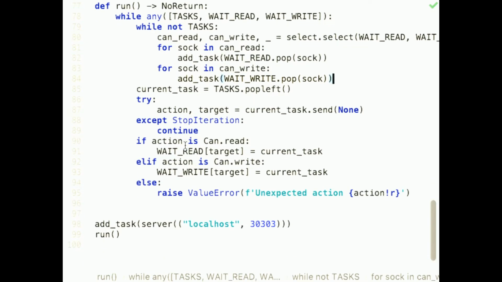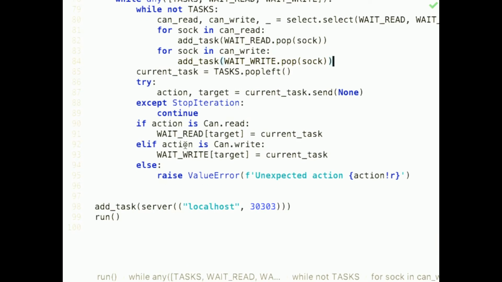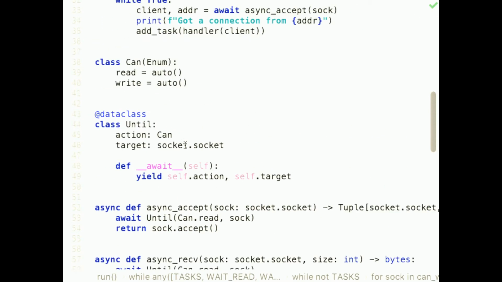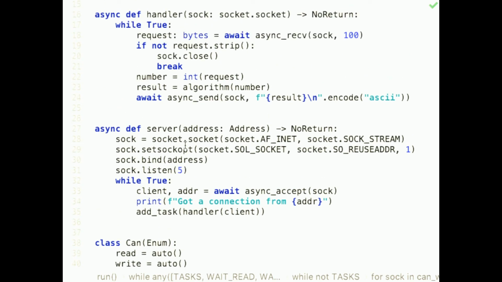And since I think I have a little bit more time, let's just step through what happens in the actual code. So Python will execute and it will hit the thing at the bottom where it says add task server localhost 30303 and then run. Because the server is an asynchronous function, no code in this will execute at the beginning.